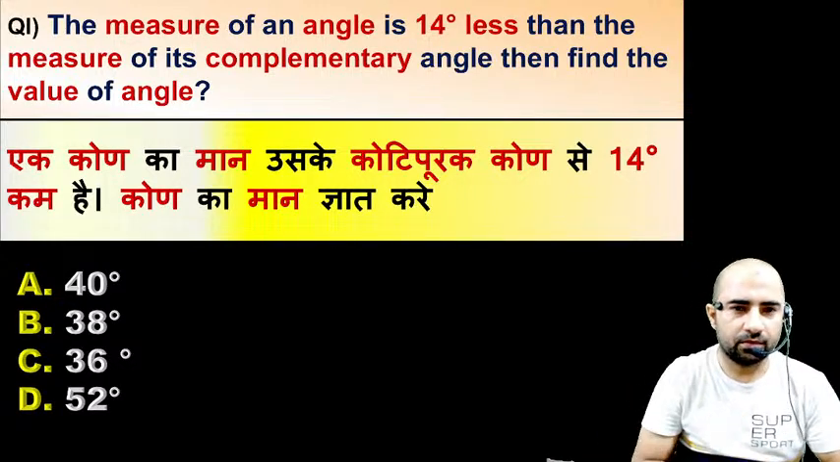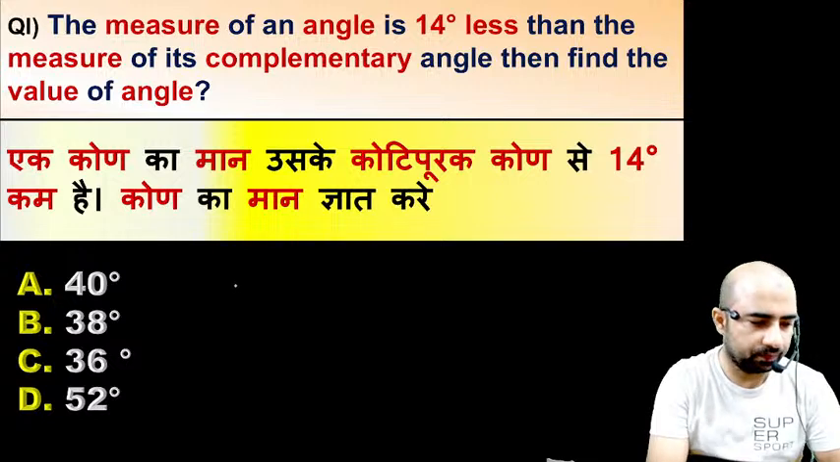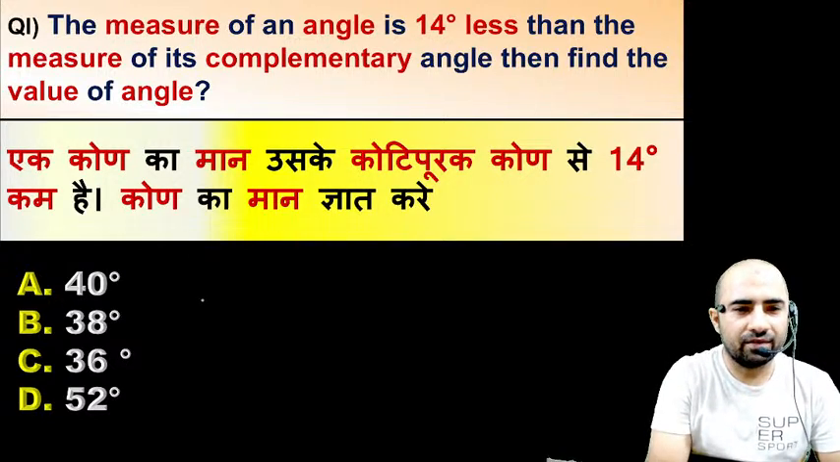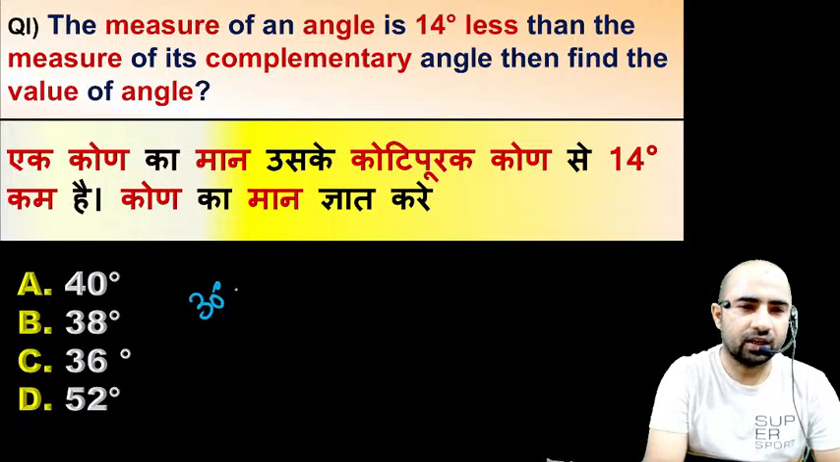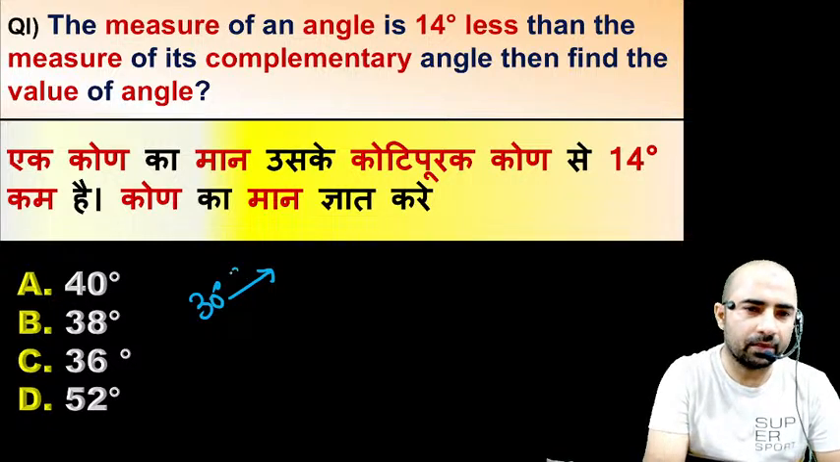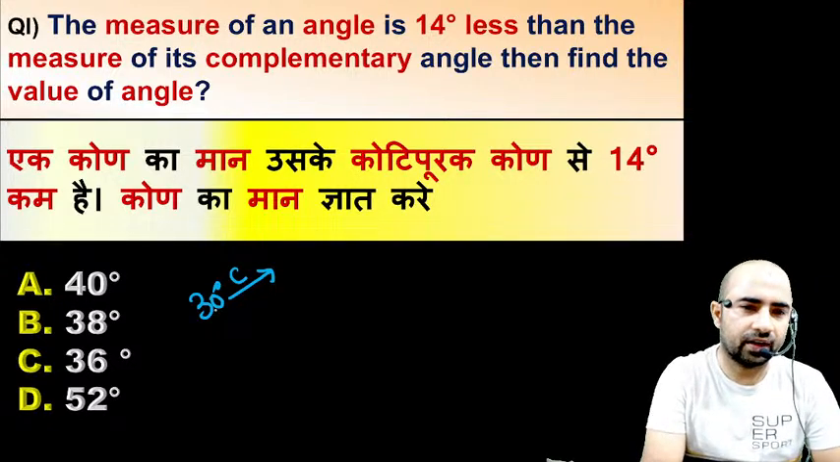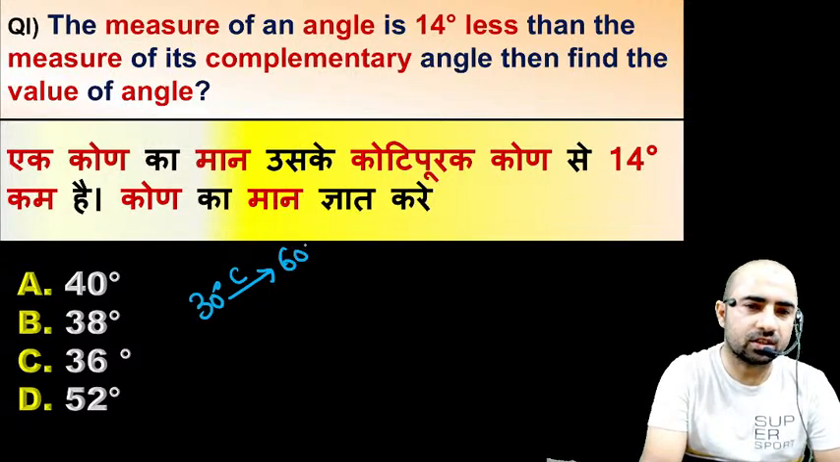I will give you some hint for this question. Ruma is saying that 36 degree. Just see here, guys. If you have any angle, say a 30-degree angle, then what is its complementary angle? So if you have a 30-degree angle, its complementary angle would be 60 degree.